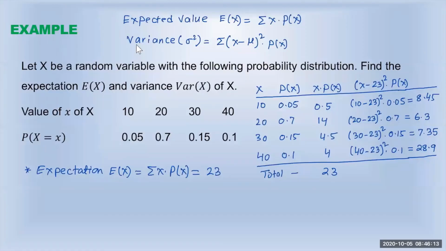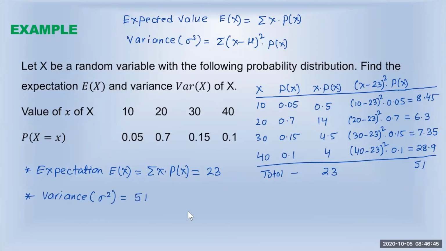Now, our variance is the sum of all those values. So we are going to add 8.45 plus 6.3 plus 7.35 plus 28.9. The sum is equal to 51. We are asked to find the variance, which is denoted by sigma squared, and it is equal to 51.